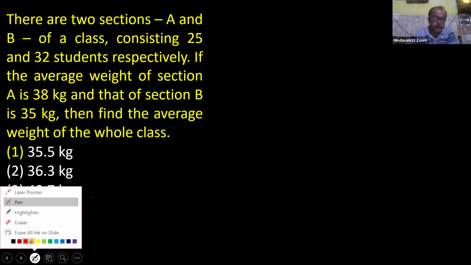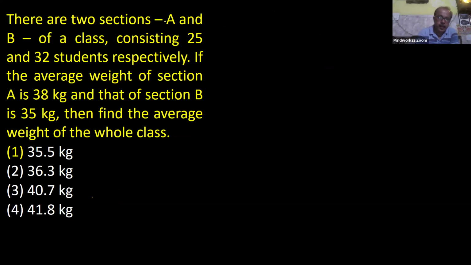Now the question says there are 2 sections, A and B. Number of students are 25 and 32. The average weight for section A is 38, and for section B is 35. Average is required for the whole class. Whole class means section A as well as section B. Combined average is required. And I think the same type of question was discussed in the previous session.